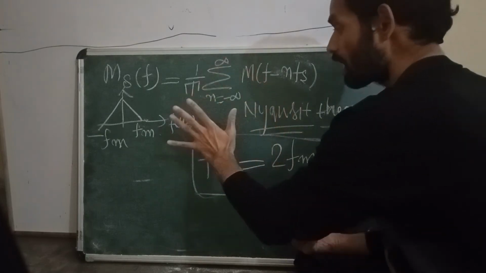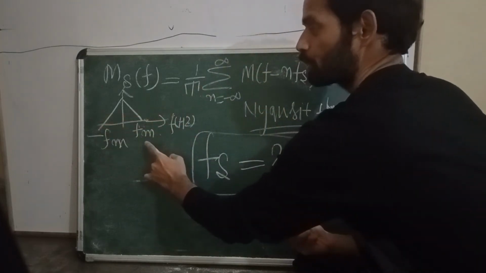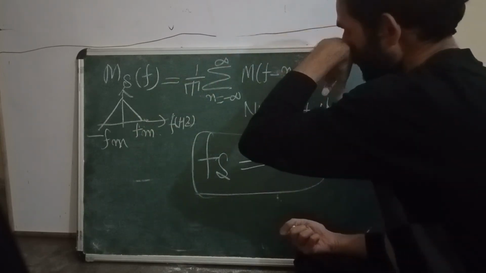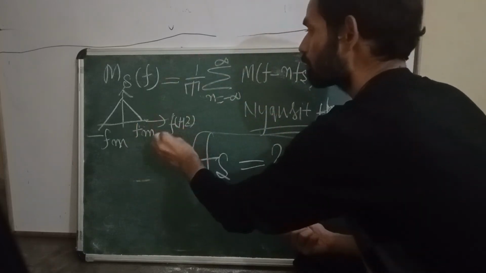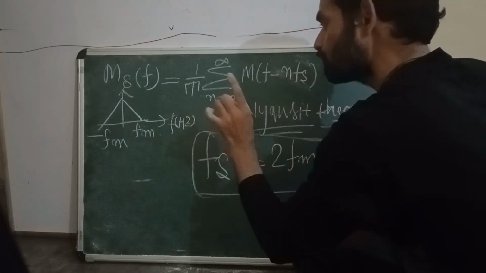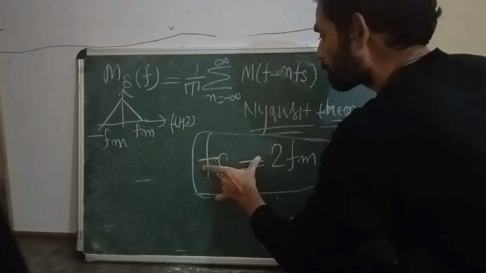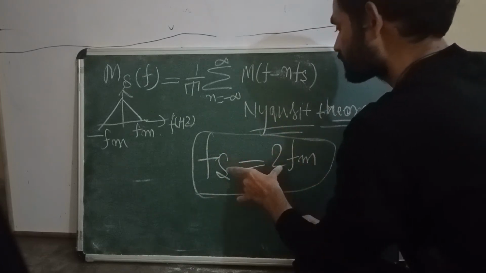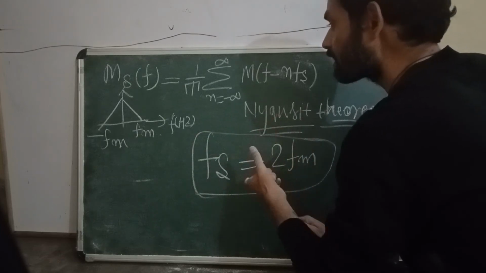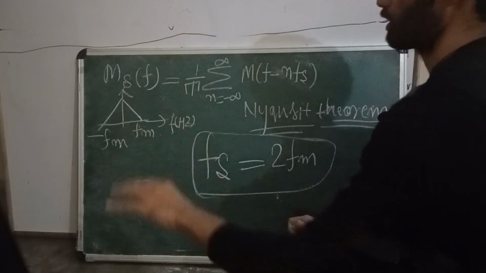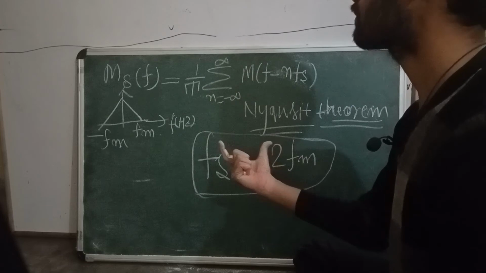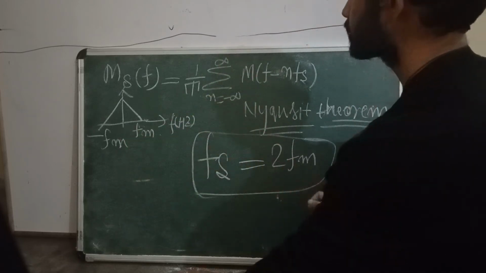If the message signal is band limited to fm hertz, after sampling at the receiver side we are able to recover our original message signal from its samples if and only if the sampling is done at least at the rate of twice its bandwidth, twice its baseband signal. Then we can say that we are able to recover our message signal properly.